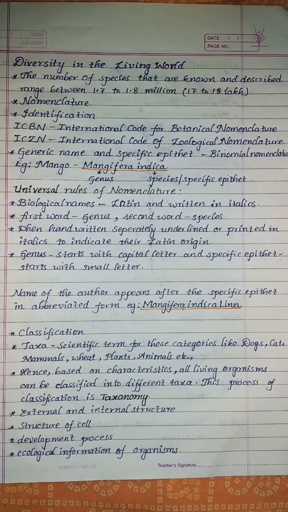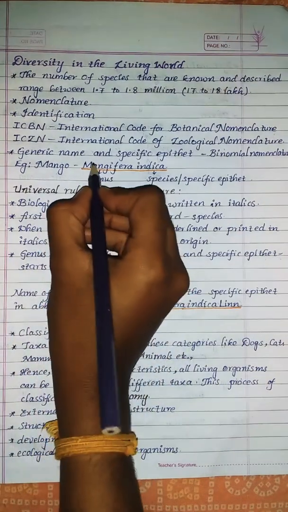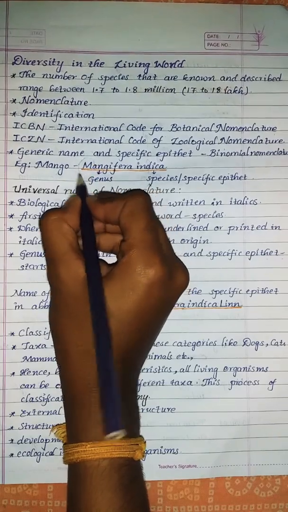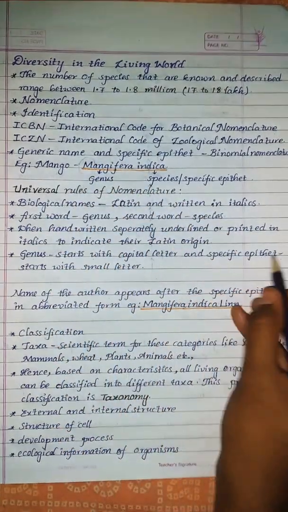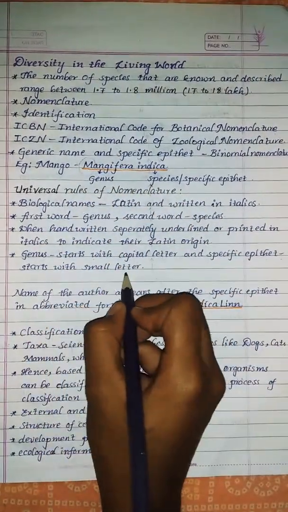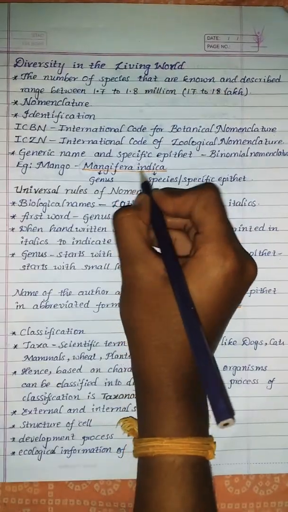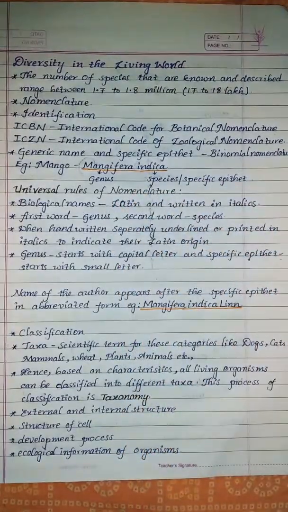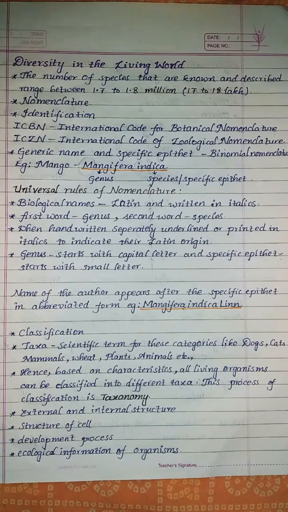Next, the genus starts with a capital letter. Here the M is a capital letter, and the specific epithet starts with a small letter. Here in indica, the i is a small letter. And the name of the author appears after the specific epithet in abbreviated form.